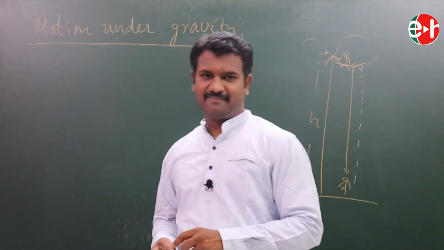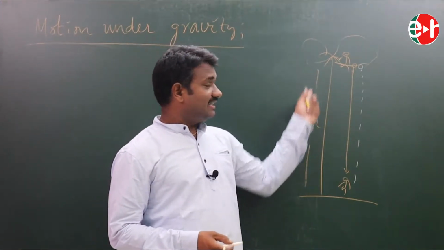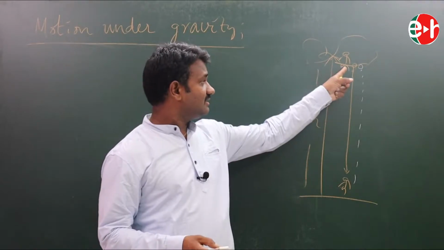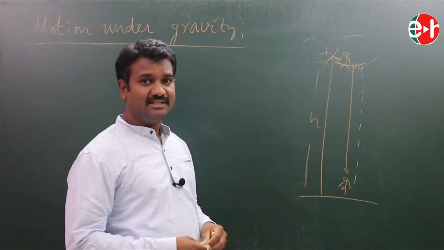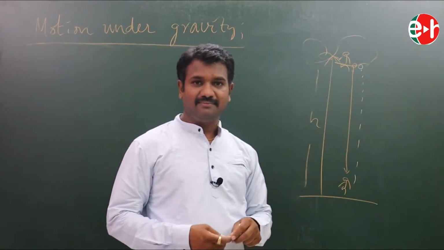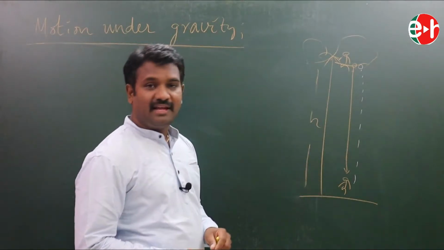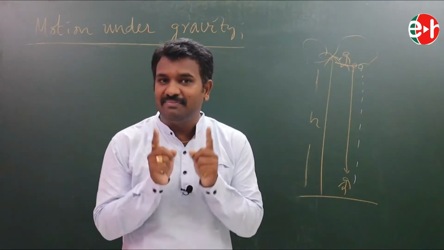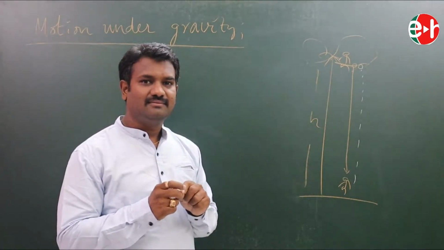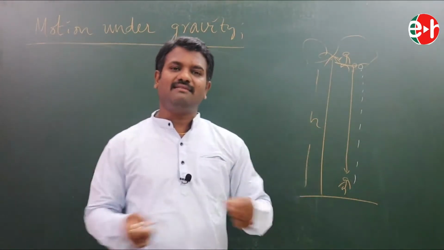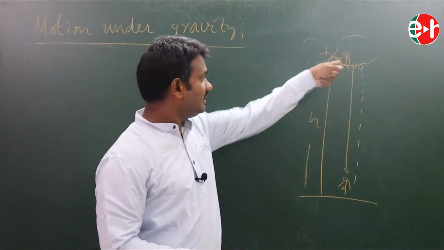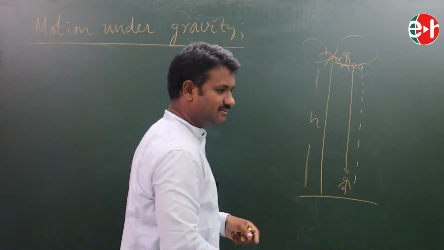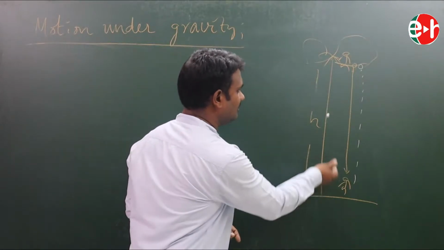I'll ask you one thing. See, this is a tree. My friend is sitting on the branch of the tree, and here I am. I would like to hit him with a stone. Is it possible always? He is here. I am throwing a stone like this with this velocity.